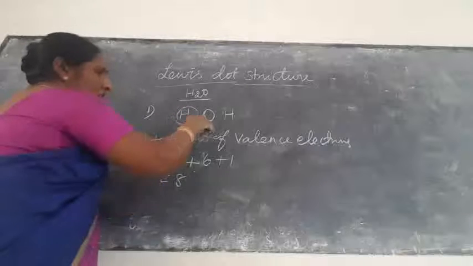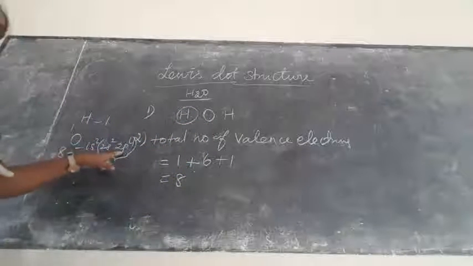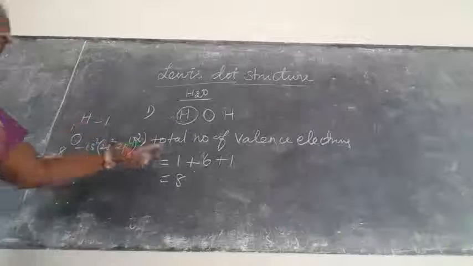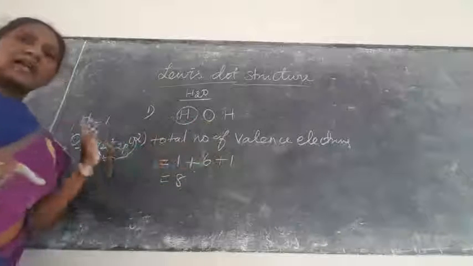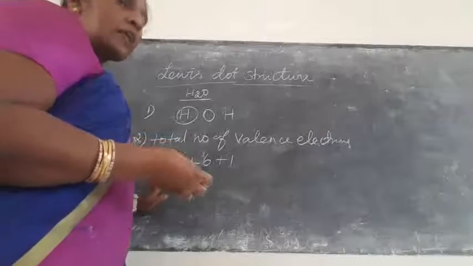Hydrogen only 1, oxygen 6. So the valence electrons again, 1s2, 2s2, 2p4. So that is the electronic configuration. Then again hydrogen is 1, totally 8 electrons. This is for valence electrons. Now draw the single bond between these atoms.